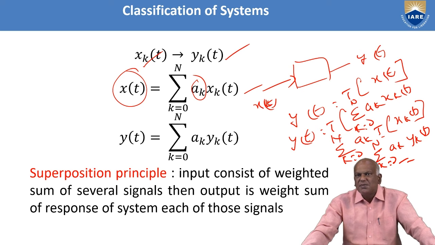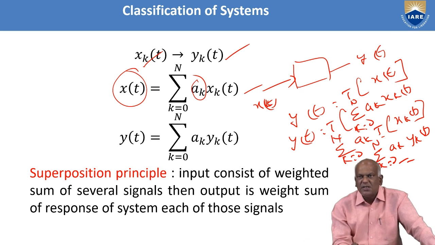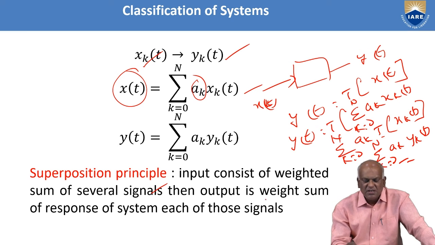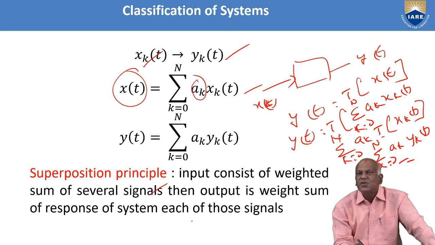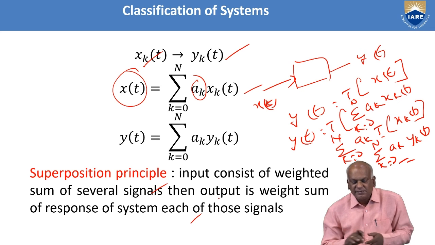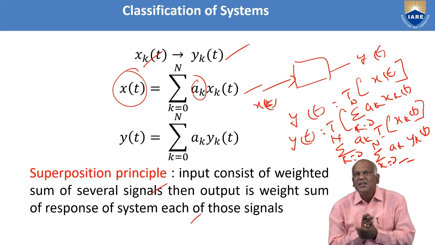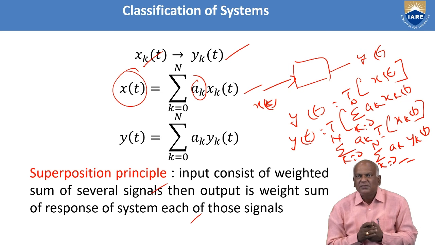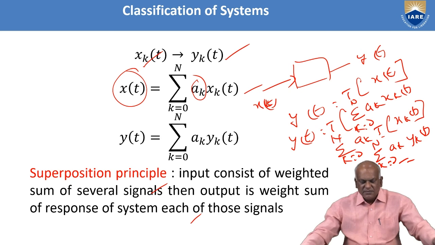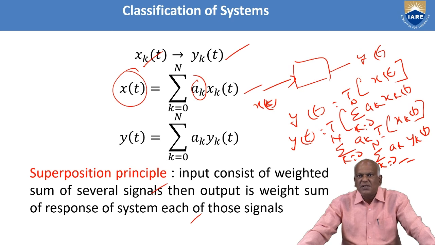So the input consists of a weighted sum of several signals, and the output is also a weighted sum of the responses of the system to each of those signals. That's why it is a linear system.